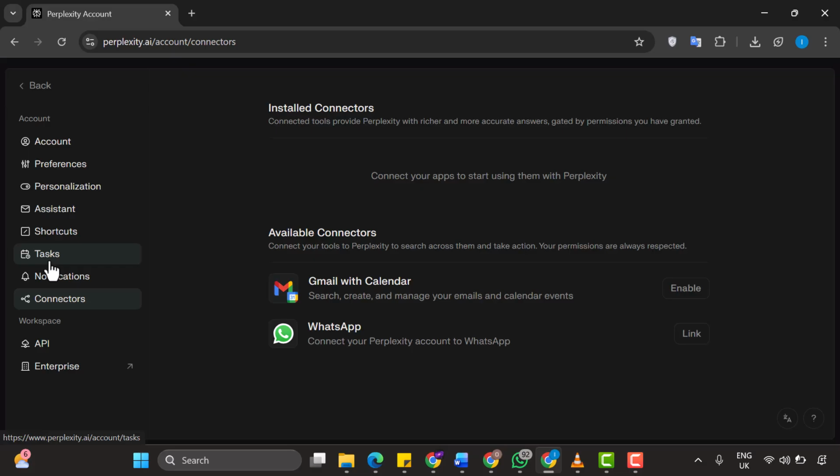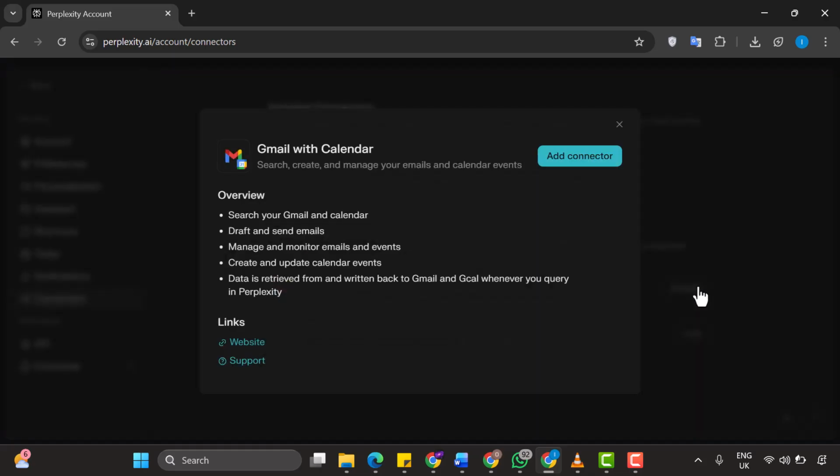So now we can see the Connectors interface, which shows you all the available integrations that Perplexity offers. Right now, Perplexity has two main available connectors that you can use. You have your Gmail with Calendar connector, which is what we're setting up today, and you also have a WhatsApp connector, which is another powerful feature, but not what we're focusing on in this tutorial. So we are going to now go ahead and enable the Gmail connector. Just click the Enable button next to Gmail with Calendar.